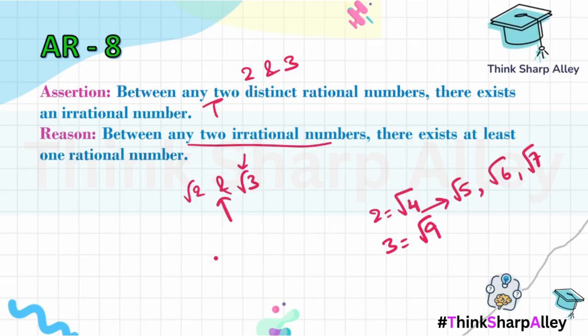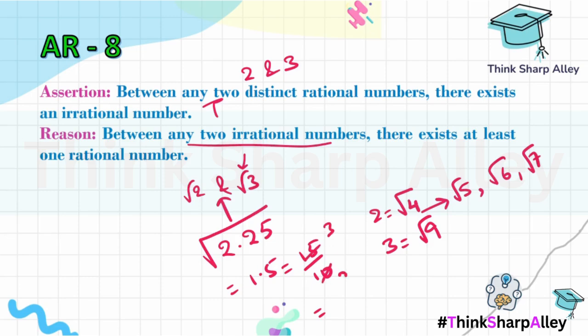So between root 2 and root 3, we can insert root over 2.25, which gives us 1.5. 1.5 is basically 15 by 10, which we can cancel by 5, and it is basically 3 by 2. So 3 by 2 is definitely a rational number. So like this, we can find numerous rational numbers between any two irrational numbers. So the reason is also true.